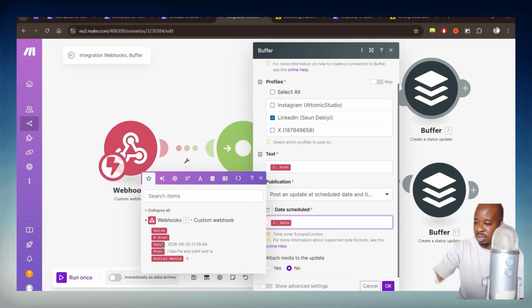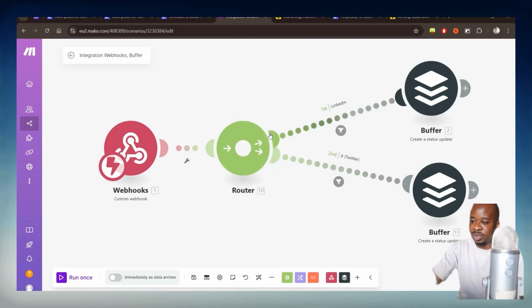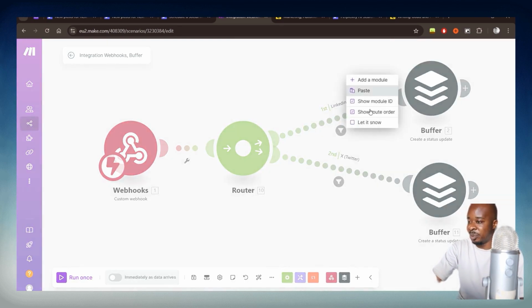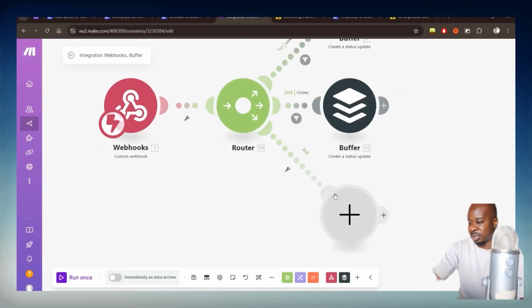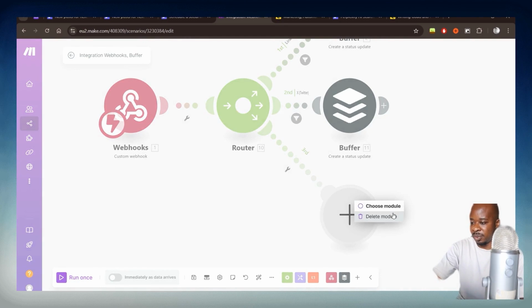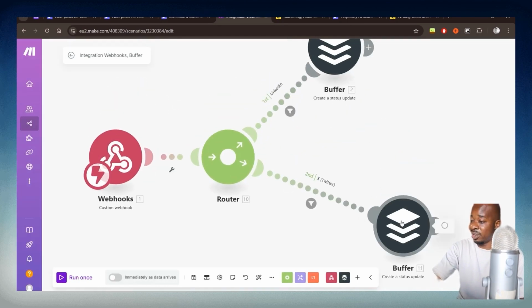Here is where I've passed through the date that the AI agent will be using as well. And if you did want to use Instagram, you would simply add another Buffer module here and an additional router. So you could do that here as well. But I'll just delete this. And it's the same thing for Twitter.